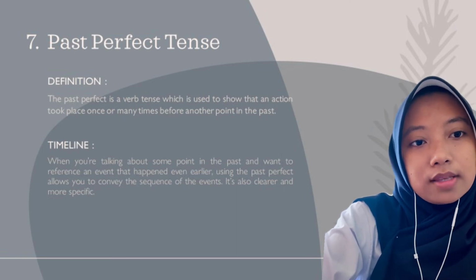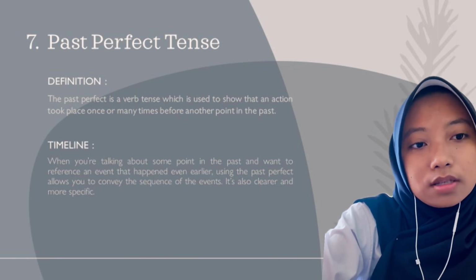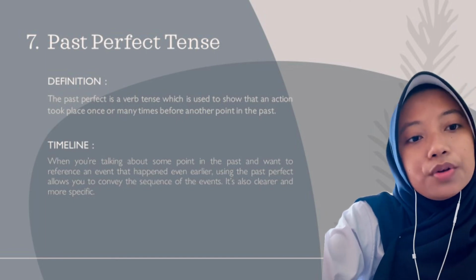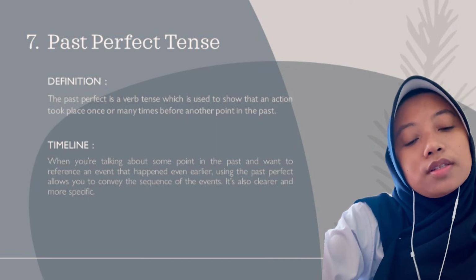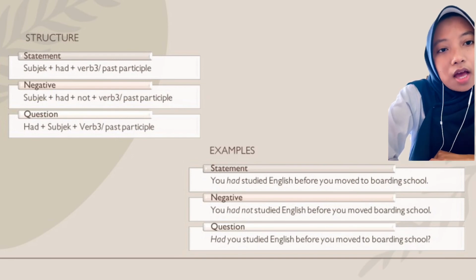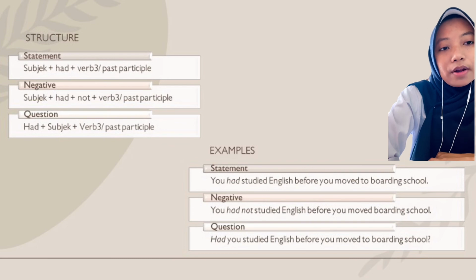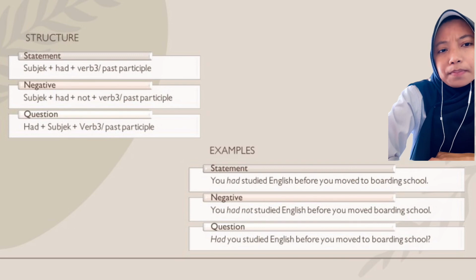We use past perfect tense when we are talking about some point in the past and want to reference an event that happened even earlier. Using the past perfect allows you to convey the sequence of events. It's also clearer and more specific. Structure of past perfect tense: for the statement, subject plus had plus verb 3 or past participle. For the negative, subject plus had plus not plus verb 3 or past participle. And for the question, had plus subject plus verb 3 or past participle.